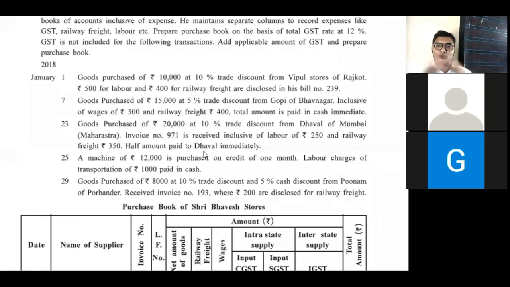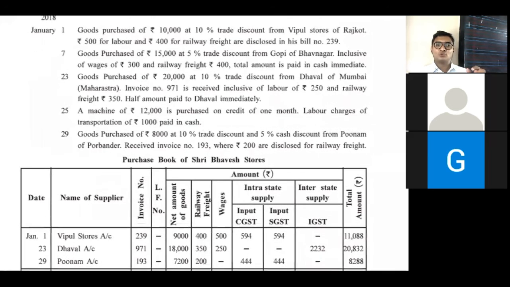So we have to assume full transaction is credit transaction and record this transaction. Name of person is Dhaval. So we have to write down Dhaval account, date is 23 and invoice number is 971. Now total gross amount is 20,000. We have to deduct 10%, that is 2,000, and net amount is 18,000.